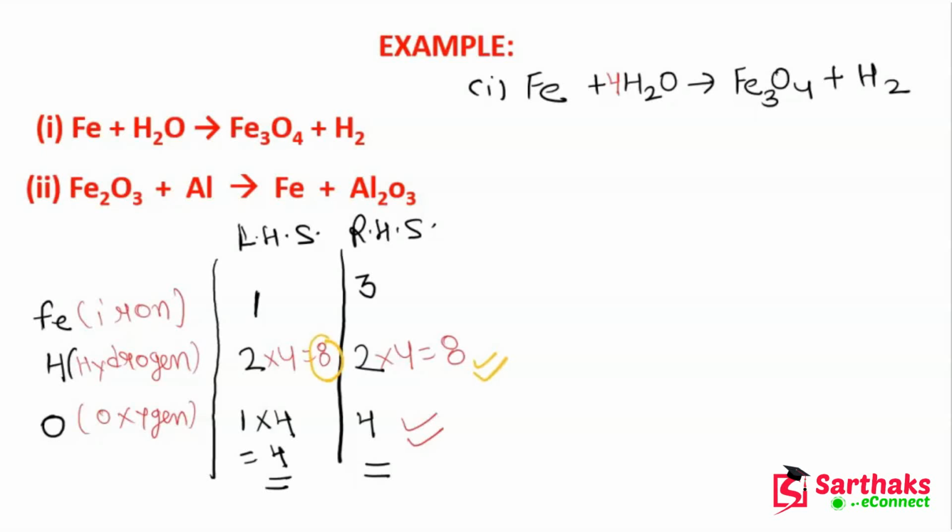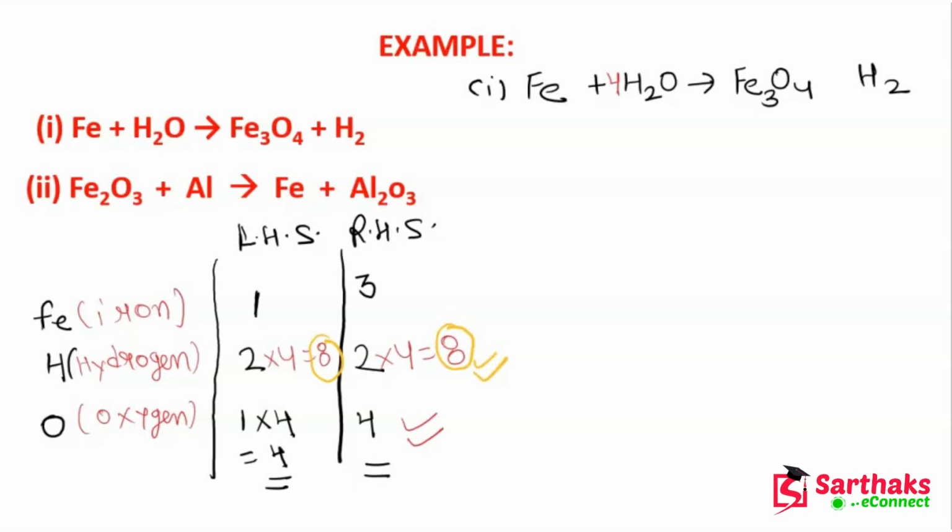Here also it is 8 and here also it is 8. So it means the hydrogen atom has become balanced. I hope this is clear to you. So I have to add a 4 here. Let me make it clear for you.